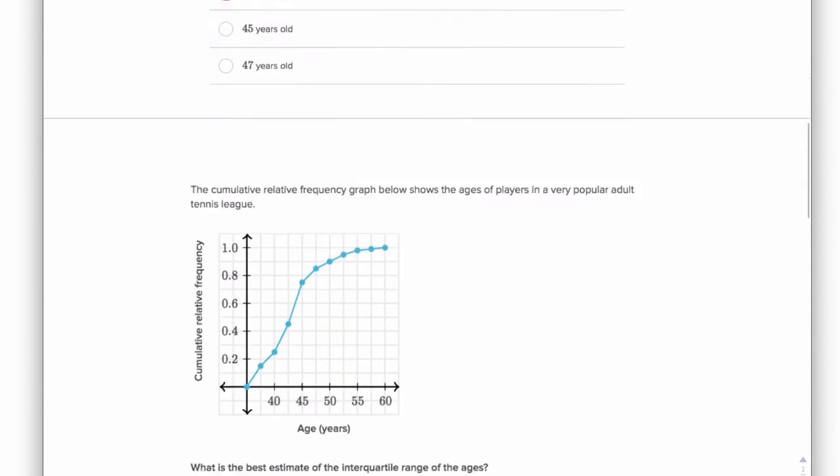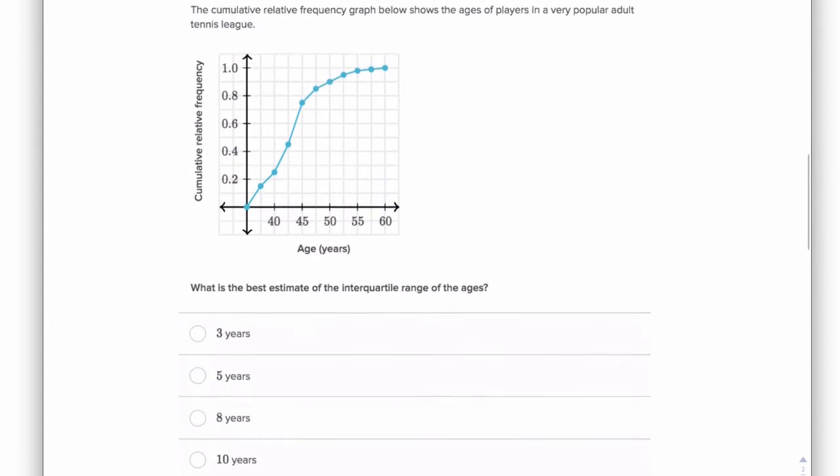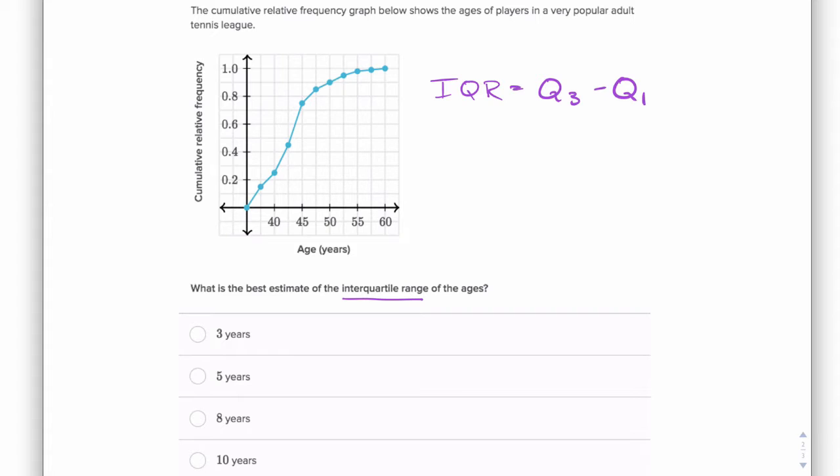Let's do one more. Again, it's the same data in the same set, same graph, and it asks us what is the best estimate of the interquartile range of the ages. So interquartile range, just for a quick review, is Q3 minus Q1. The third quartile, subtract the first quartile.